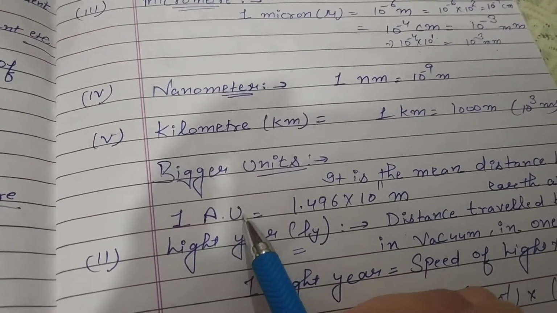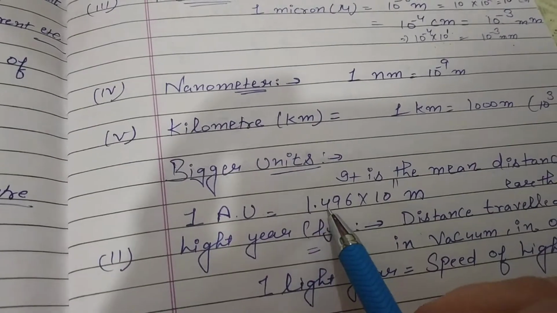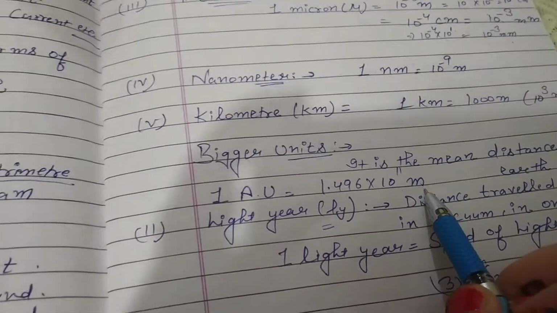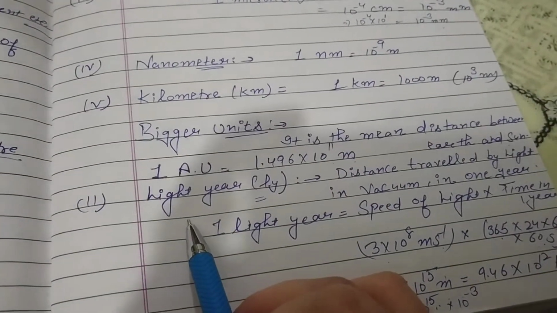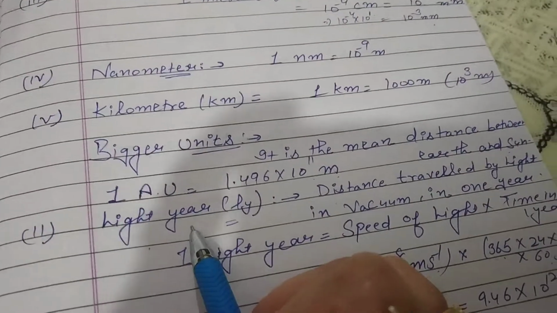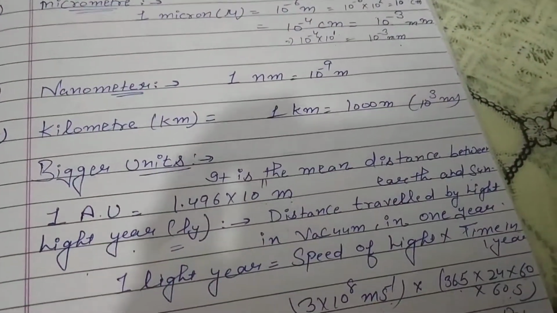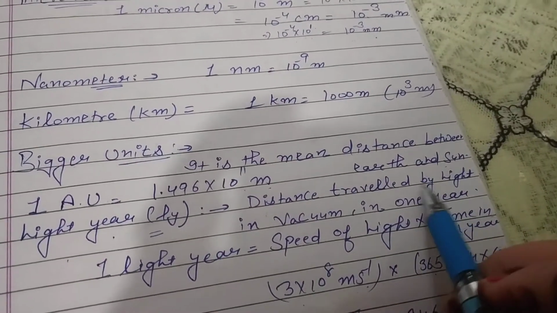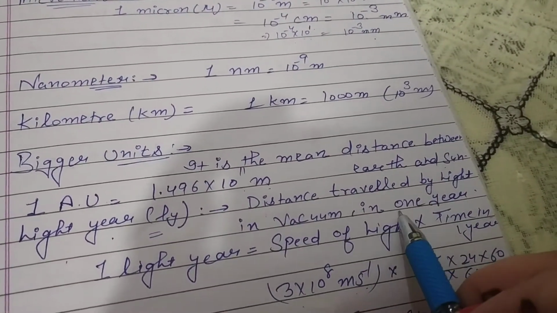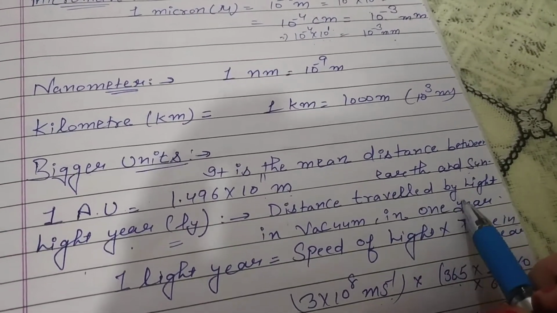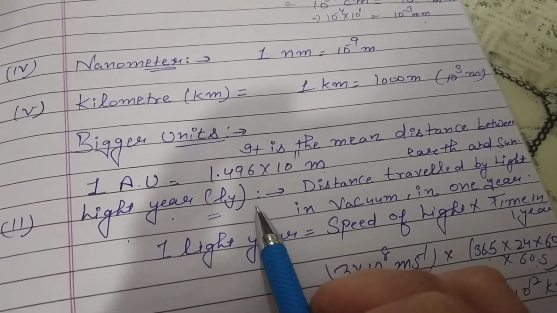What is the value of 1 astronomical unit? That is 1.496 × 10^11 meter. Okay. Now come to the second bigger unit, that is light year. So first of all, tell me, what do you know about light year? It is the distance traveled by light in vacuum in 1 year. That means the distance traveled by light in 1 year is known as light year.